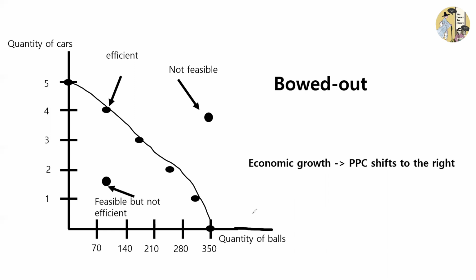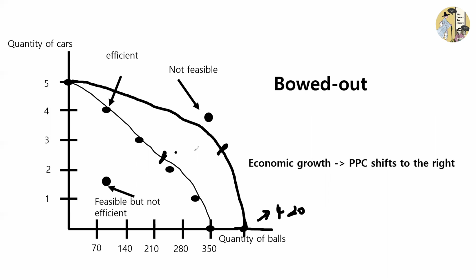Let's say, for example, we developed a new technology with which we can produce balls more efficiently, and now we can produce 420 balls at max if we decide to produce no cars. And now the production possibilities curve is going to shift from here to here. And now we can produce points like this, which were considered not feasible on the production possibilities curve before.